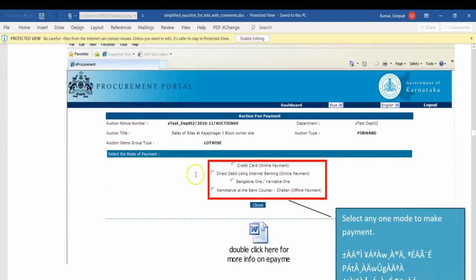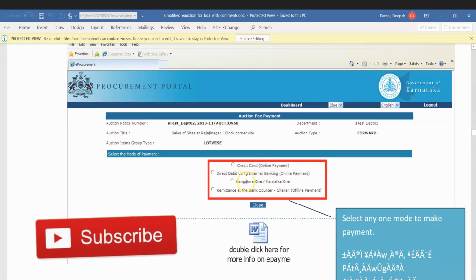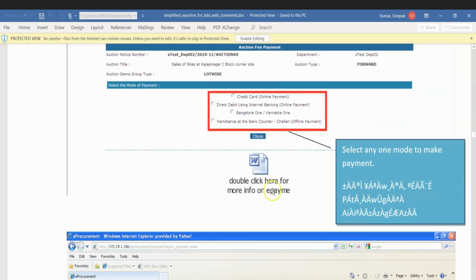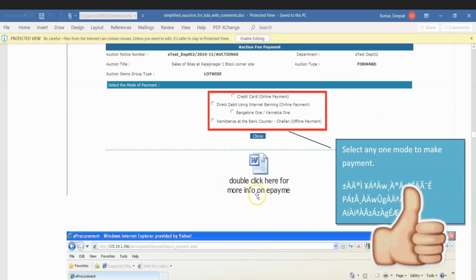First, select any mode to make payment. You have credit card, direct debit, internet banking, Bangalore One or Karnataka One, or remittance at the bank counter. Double click for more info on ePay.